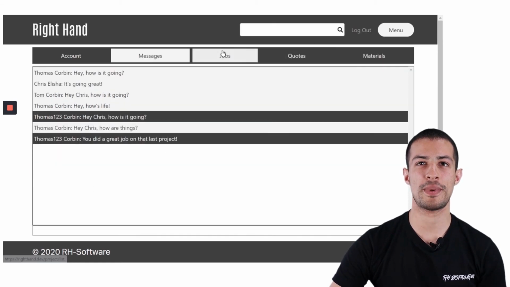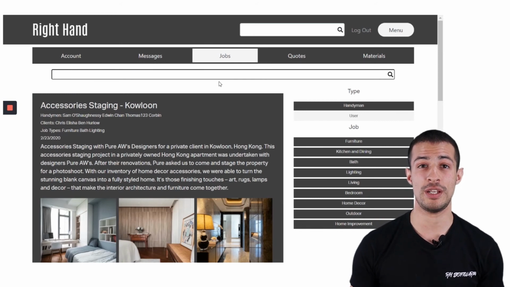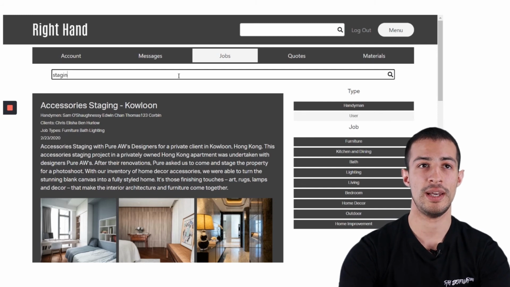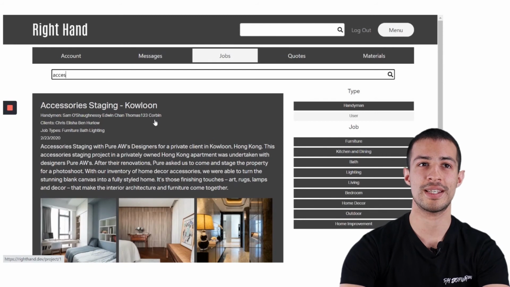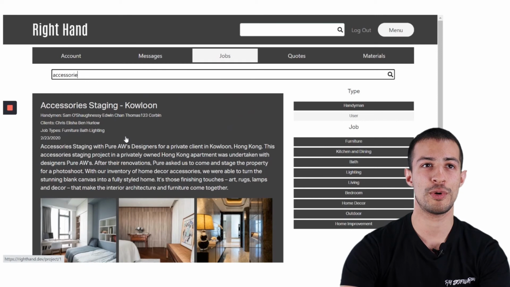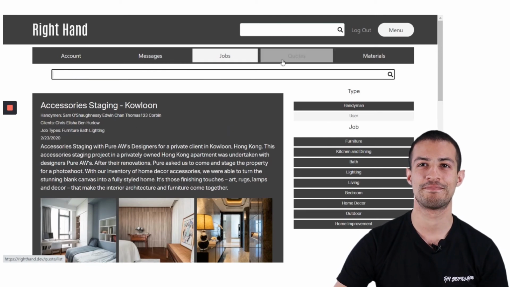The next feature coming up is jobs. I've already shown you the project page, but just like the search function here, we can narrow it down by the name. For example, if we were to type in accessories, we would just have accessory staging. And we also have all of the filters on the right-hand side as well.